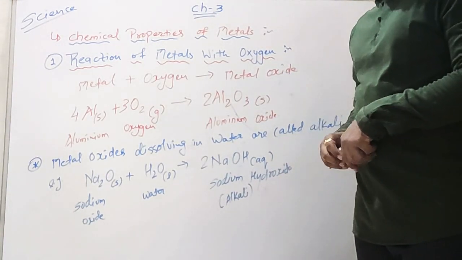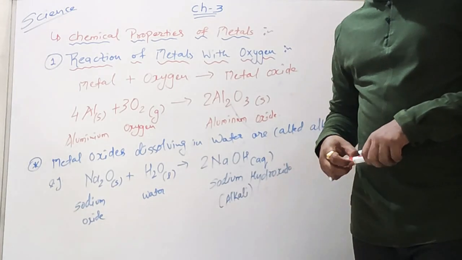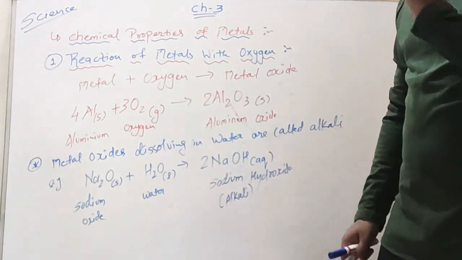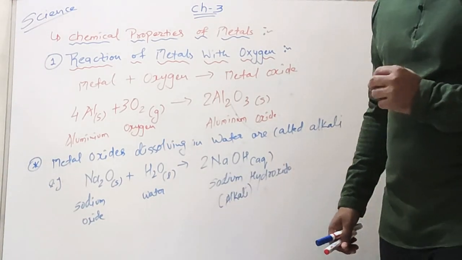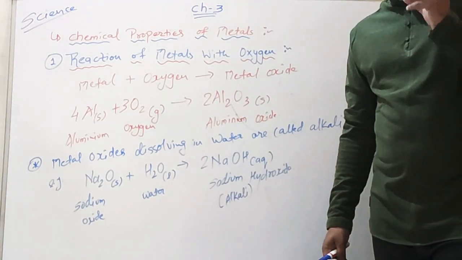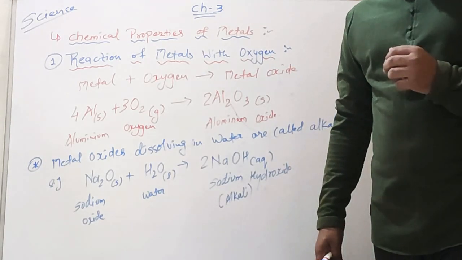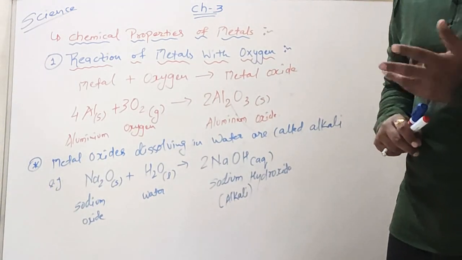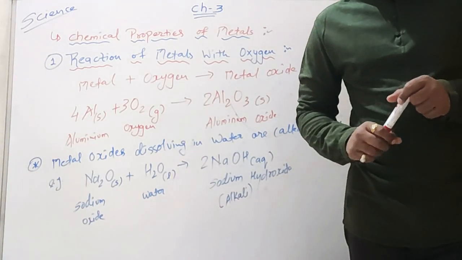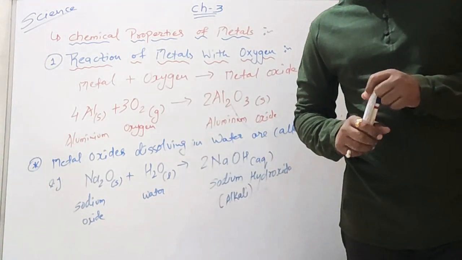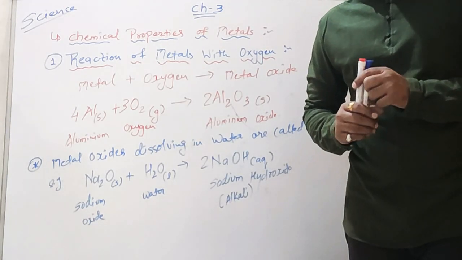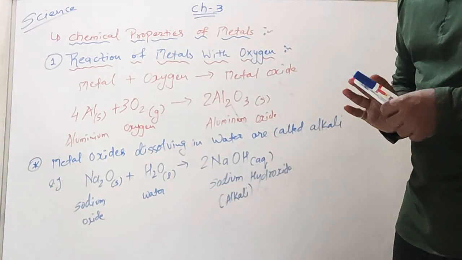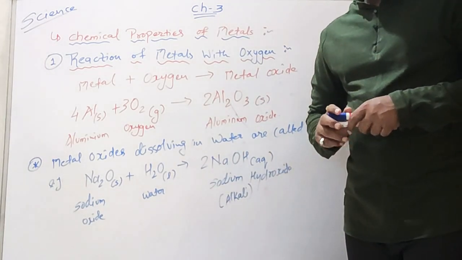Next, sodium and potassium react with oxygen very vigorously. That means when they are kept in the open, they react very vigorously and catch fire very quickly. So they are kept in kerosene. This question may be asked: why are sodium and potassium kept in kerosene? Because they react with oxygen very vigorously. So to prevent these accidents, they are kept in kerosene.